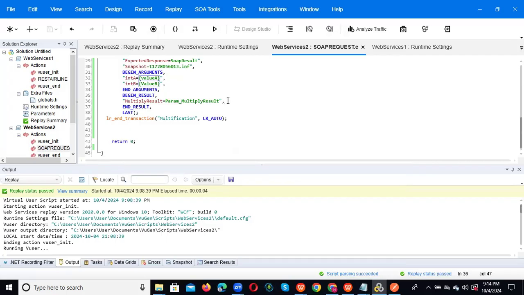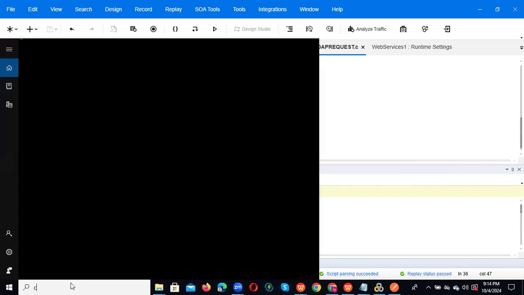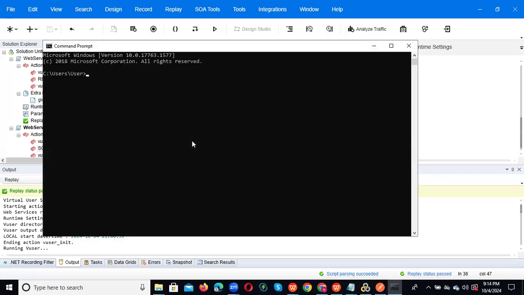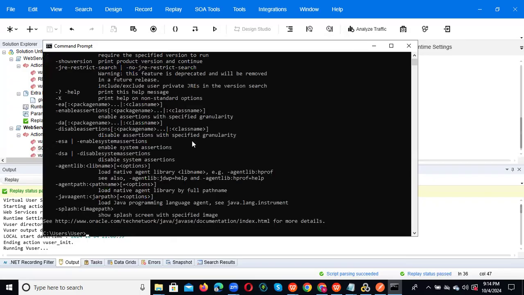Along with this, in your system you should check whether Java is there or not, because to use JMeter we must have Java. Just open the command prompt and type java. If it is there, you will get some Java details.